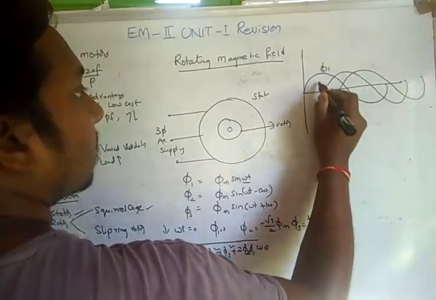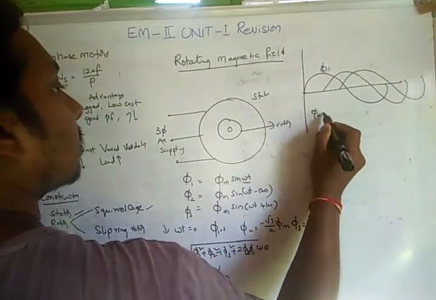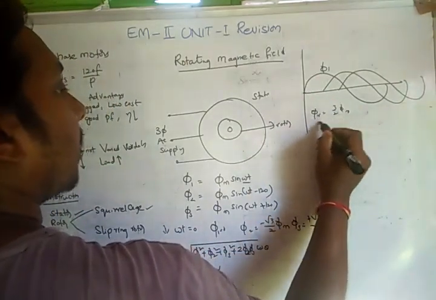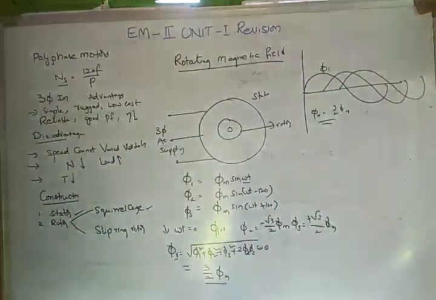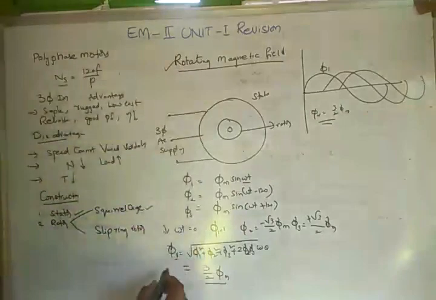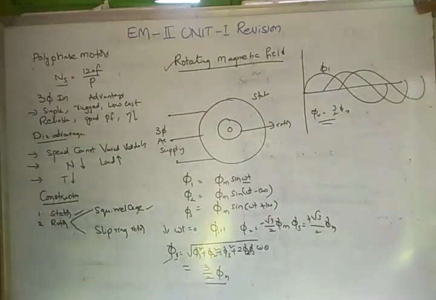So the resultant flux is not 0; it is 3 by 2 times the maximum flux. Due to the three fluxes, the resultant flux at any position is constant, 3 by 2 times the maximum flux. So it is called the rotating magnetic flux. This is how the rotating magnetic flux is created, due to the three-phase AC supply connected to the induction motor stator.